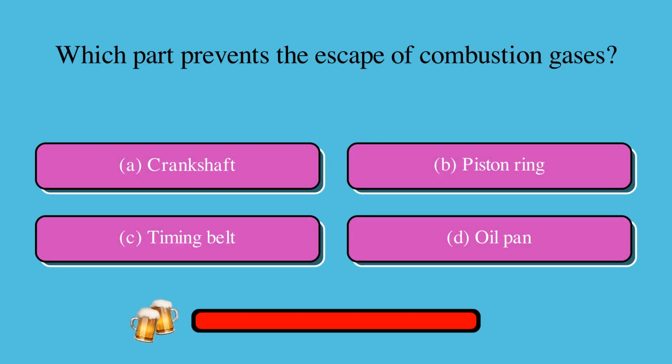Which part prevents the escape of combustion gases? Is it A, crankshaft, B, piston ring, C, timing belt, or D, oil pan?